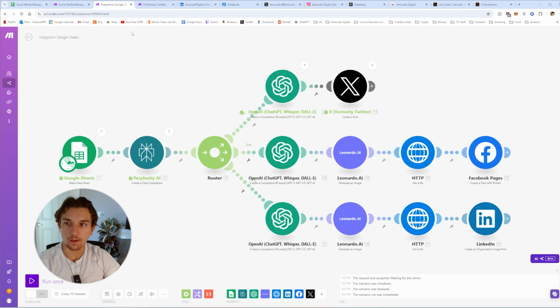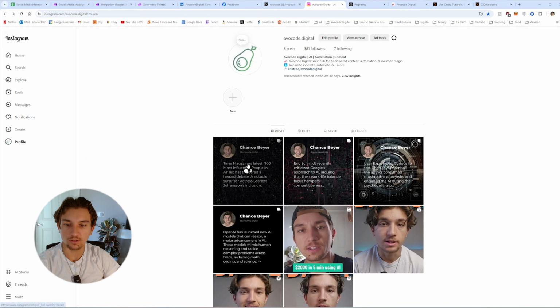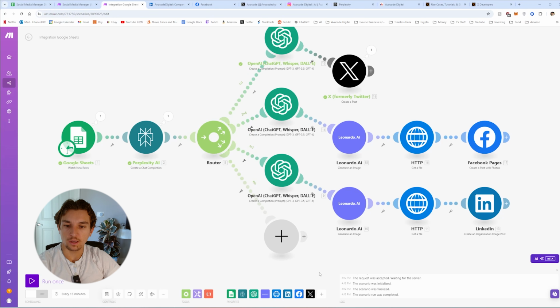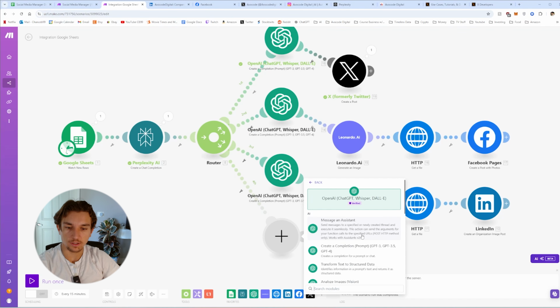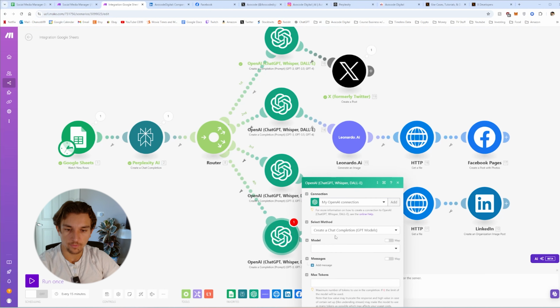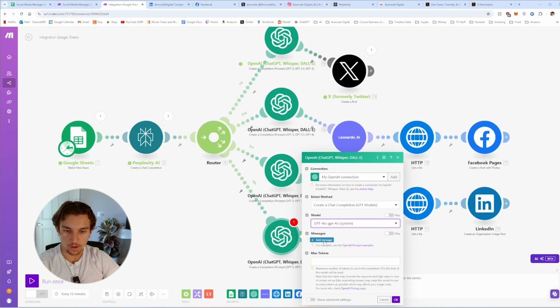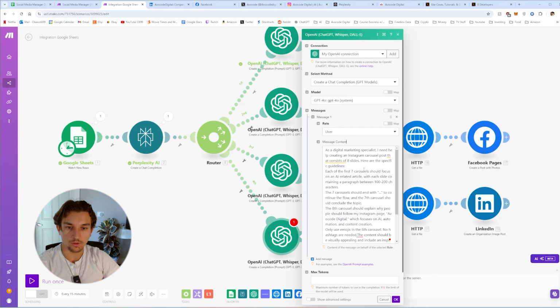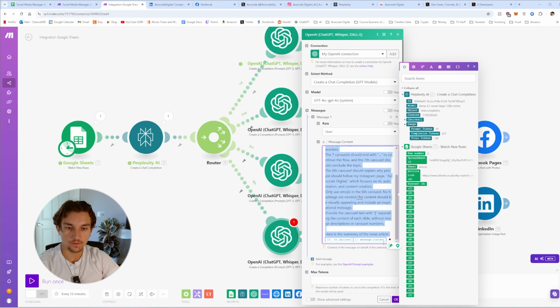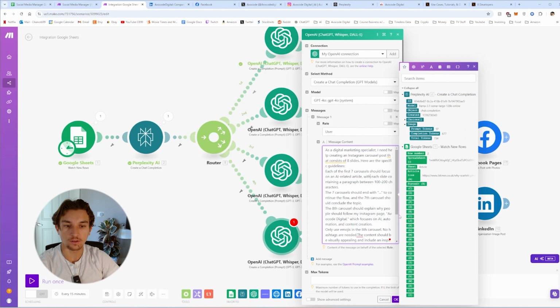Okay, after that, the last one is the social media carousels, which is a little harder to do, but I'll show you exactly how I'm doing that. Okay, let's add a route. Let's go to ChatGPT, create a completion. Go to the ChatGPT-4 model, add a user role. Okay, for the prompt, I'm adding quite a bit of stuff. Essentially, what it's doing here is creating 8 slides. The first 7 of the slides should focus on the AI-related article and should be between this amount of characters. Should have a little continuation at the end of each carousel.